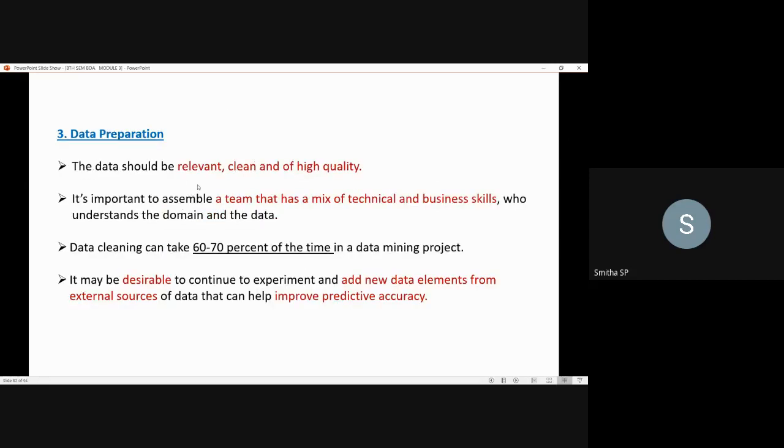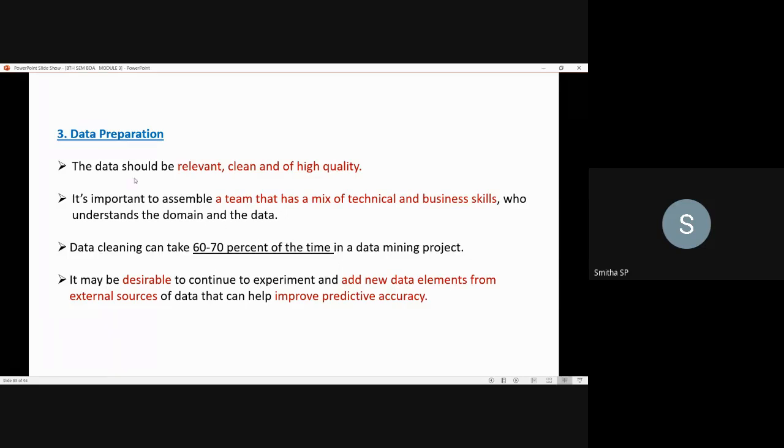The third step is data preparation. It is completely about preparing the data for the data mining process. Whatever data you collect should be relevant, clean, and of good quality. Once you have collected this data, you should have a team for that. The team members should have both technical and business skills, so that they can understand the domain as well as the data you have collected.